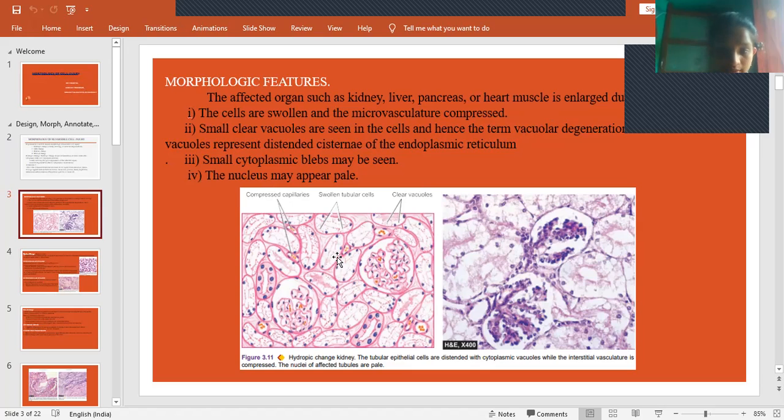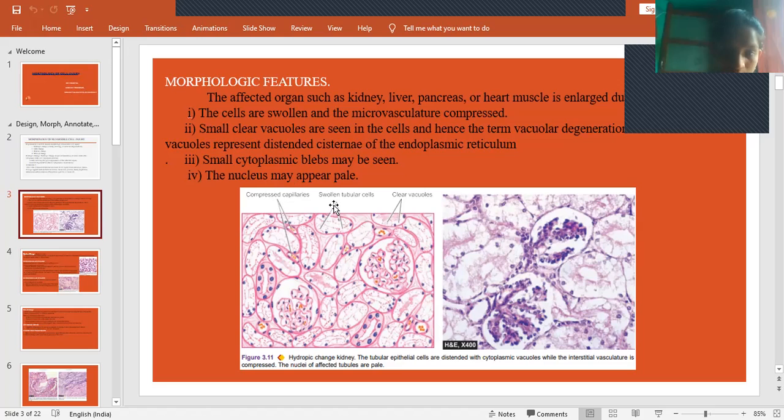Small clear vacuoles are seen in the cells. That means within the cell, empty spaces like vacuoles will be seen, and hence the term vacuolar degeneration is used. And small cytoplasmic blebs may be seen. Cytoplasmic blebs means nodule-like structures in the cytoplasm. Because of this accumulation of fluid, the nucleus may appear pale.